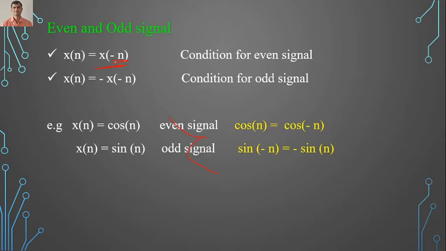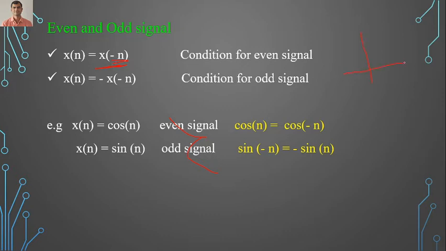If the equation is given, just replace n by negative n. If the condition x of n equals x of minus n is satisfied, then the signal is said to be an even signal. Now I will show you an example.